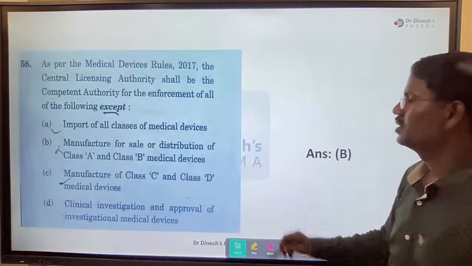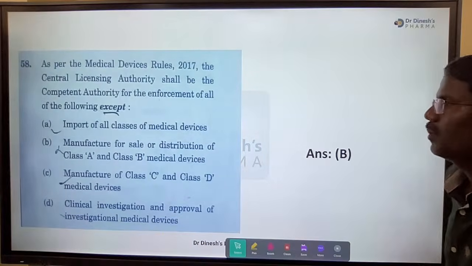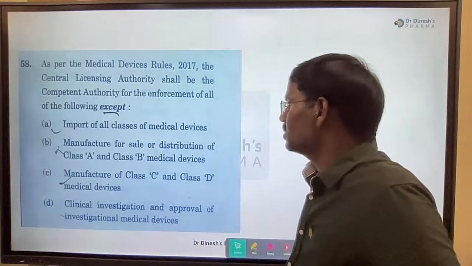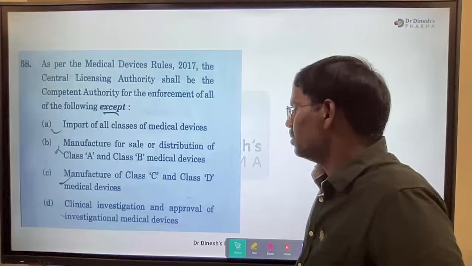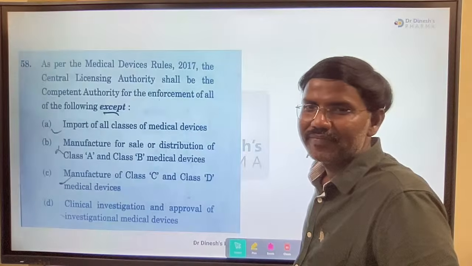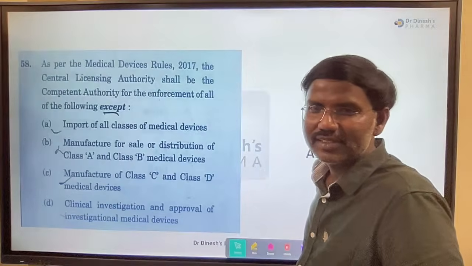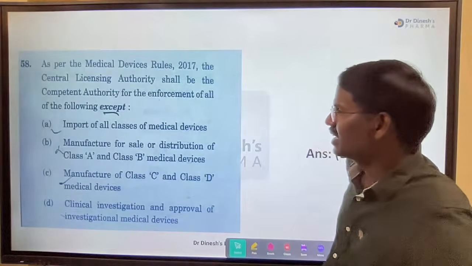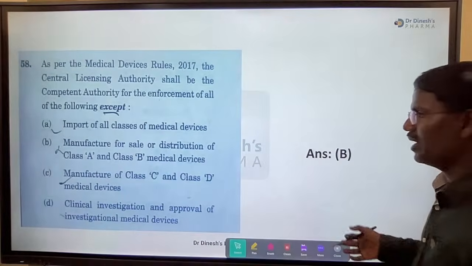OK, MD12. OK, next. As per the Medical Device Rules 2017, the Central Licensing Authority, CLA, shall be the competent authority for the enforcement of all of the following except: import of all class medical devices, manufacture for sale or distribution of Class A and B, manufacture of Class C and D, and clinical investigation approval of investigational medical devices. Yes, answer please. What did you give? B. Everyone answer. Did some people give C? Oh, some people have given C also. OK, B and C. Right, the answer is B. OK, right. Whoever gave C, it is a minus.